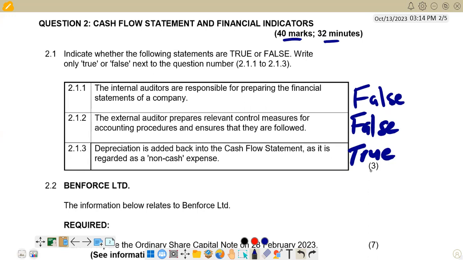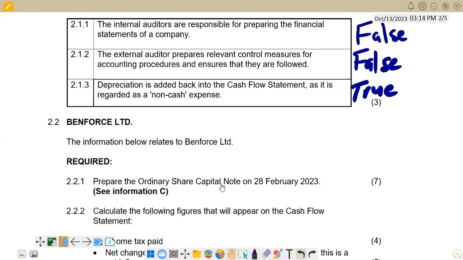Then we move on to the second part. Let's look at the requirement. That is 2.2. The question reads, the information below relates to Benforce Limited, and the required part, 2.2.1, says prepare the ordinary share capital note on 28 February 2023. So we want to prepare the ordinary share capital note at the end of the year, which is 28 February 2023.